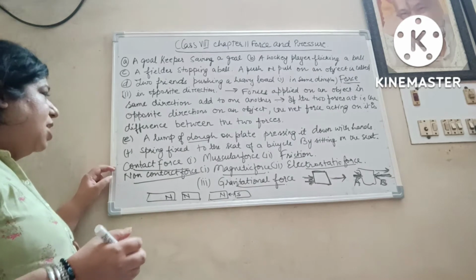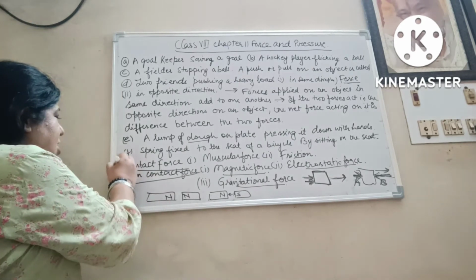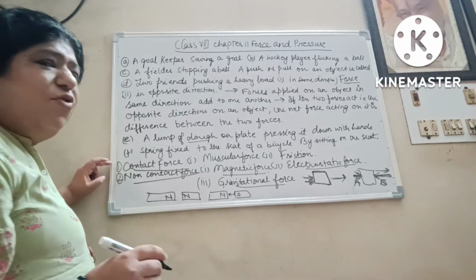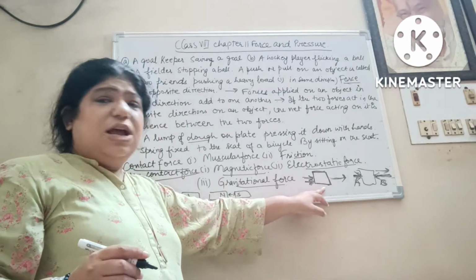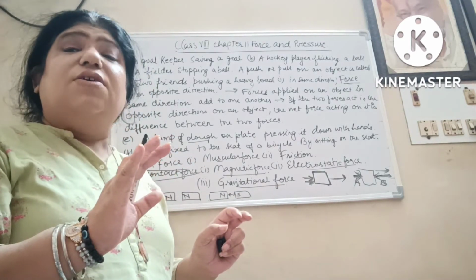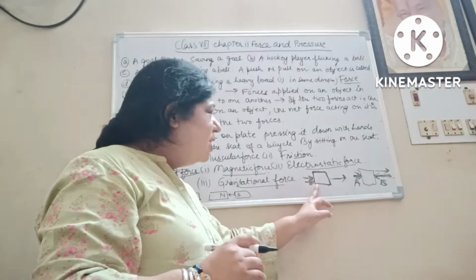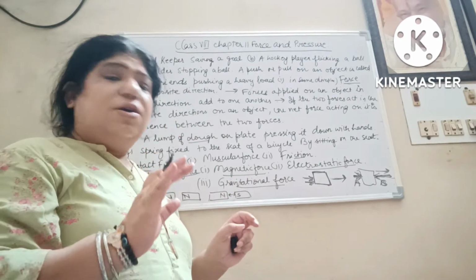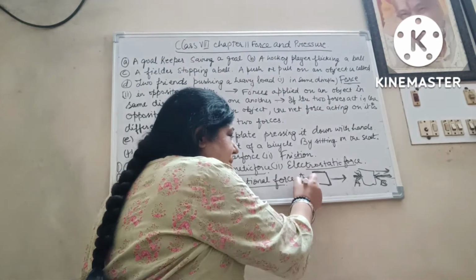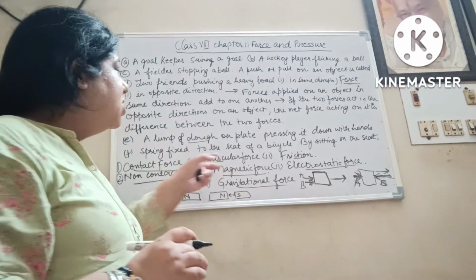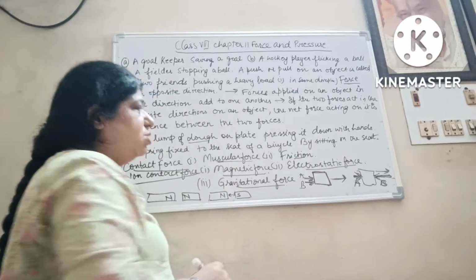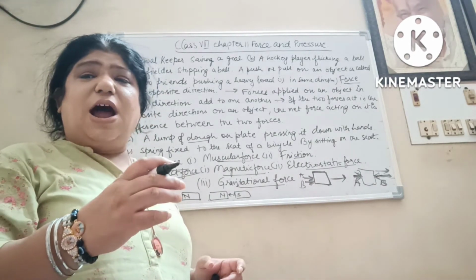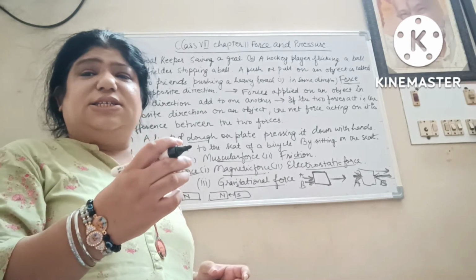Now there are two types of forces. One, contact force; two, non-contact force. Now contact force. Here you have seen the muscles. We are contacting the object, and muscular pressure is applied. A and B are applying their muscle force. So this is muscular force.